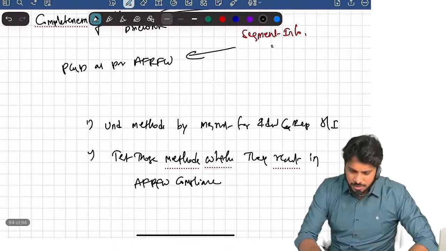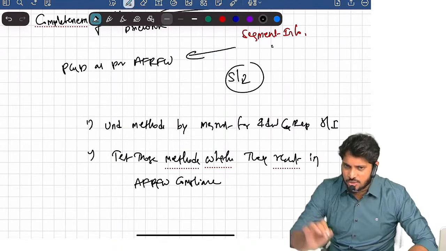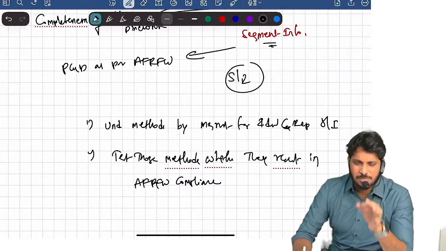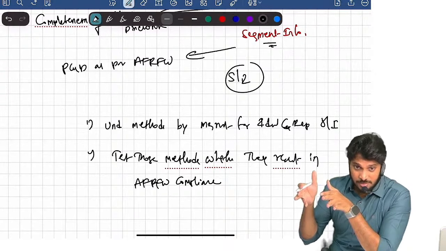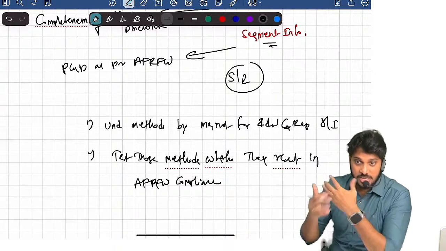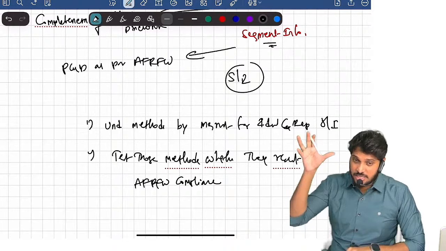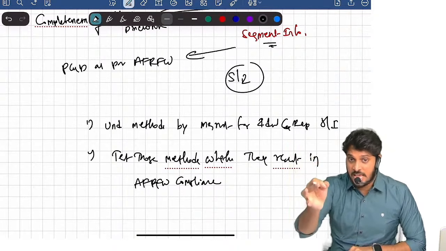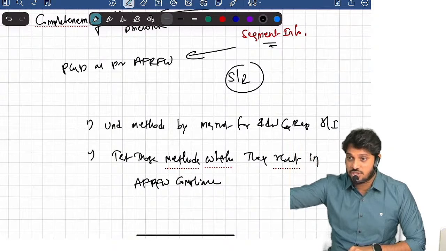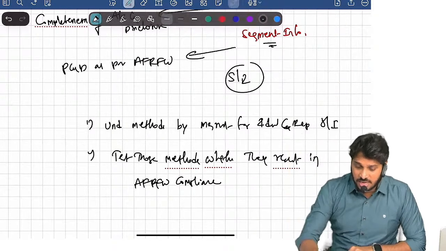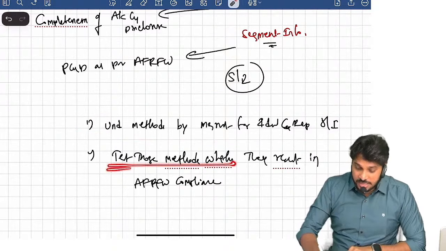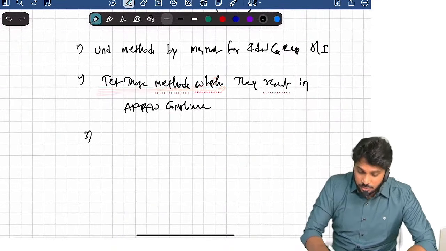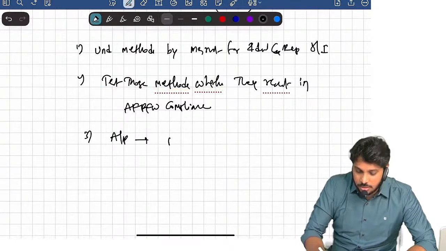With respect to segment information, what evidence does the auditor have to get? The auditor has to get sufficient appropriate evidence that the segment information presented and disclosed by the management is appropriate as per the applicable financial reporting framework. For that, what am I checking? What methods management uses; we are trying to understand. We are testing those methods. And third, we do analytical procedures, like comparing with the prior period.